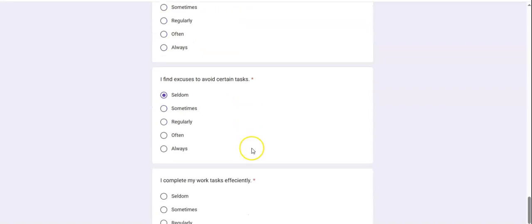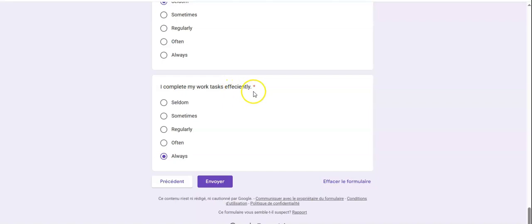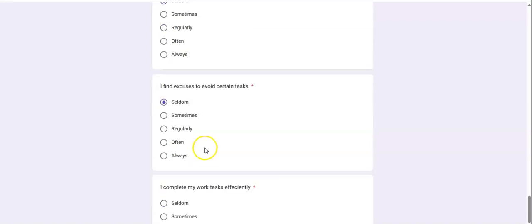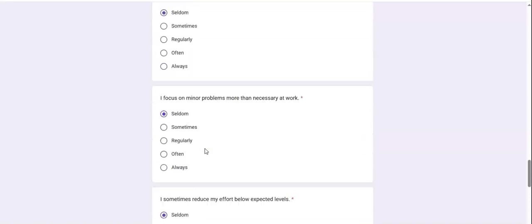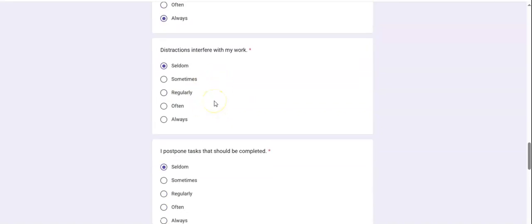That is, of course, negatively formed. "I complete my work tasks efficiently." Now it's positively formulated. So now you can see that 1, 2, 3, 4, 5, and 6, six questions among the 18 are negatively formed.